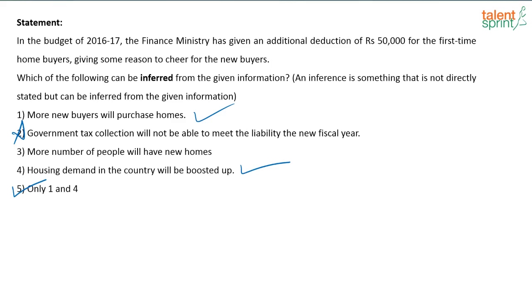More number of people will have new homes. Maybe it should have been, more number of people will buy homes. If something like that was given, it would have been more appropriate. It is correct, it's not wrong, but based on what is given, we should go with option 5. If these two options were not there, then we could have taken option 3 as the correct answer, because it seems to be correct. But based on all the options given, 1 and 4 are the best option to choose.